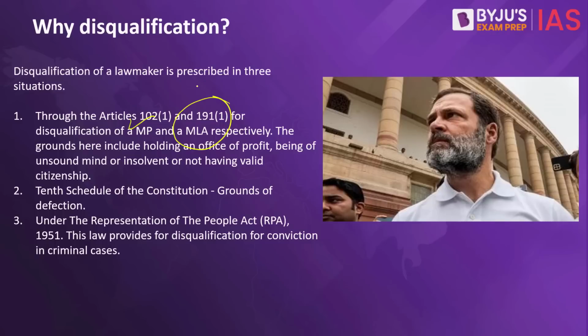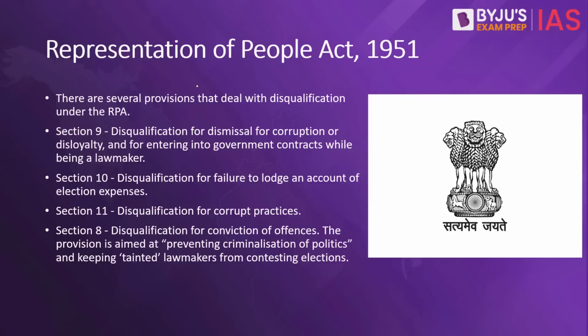First and the second do not apply to Mr. Gandhi in this case. Third is the reason because of which Mr. Gandhi now stands disqualified. This is under the Representation of People Act 1951. The law talks about disqualification for conviction in criminal cases. Now, this act, that is the RPA 1951, has many sections. For our importance right now, we are focusing on four sections: 8, 9, 10, and 11.